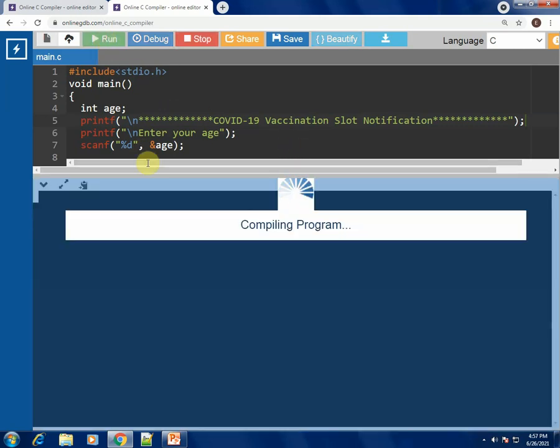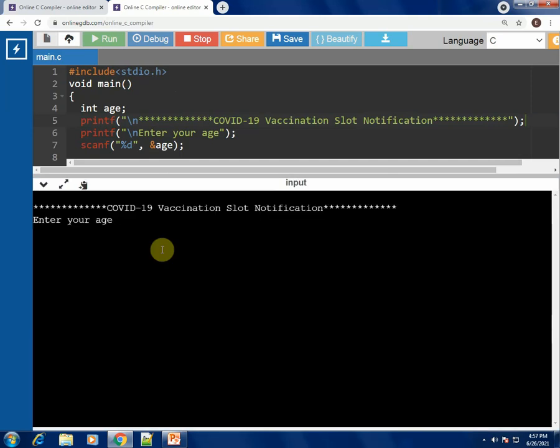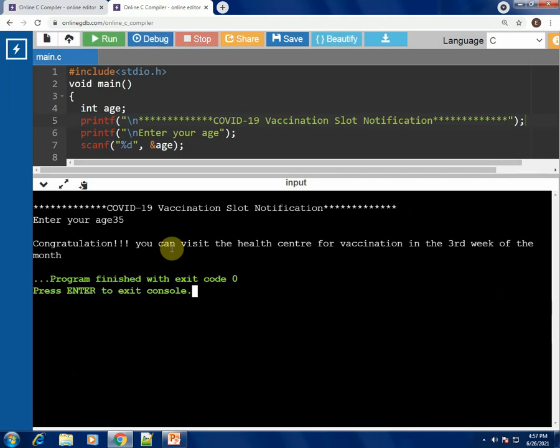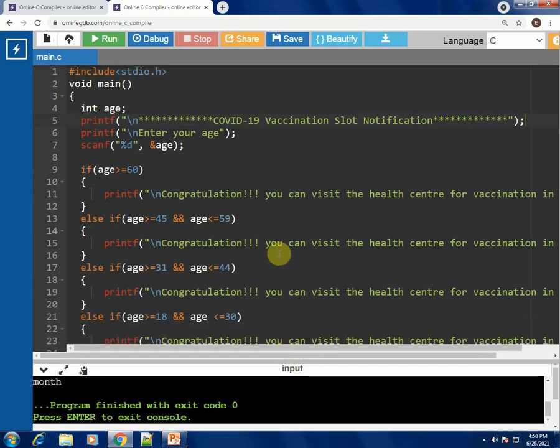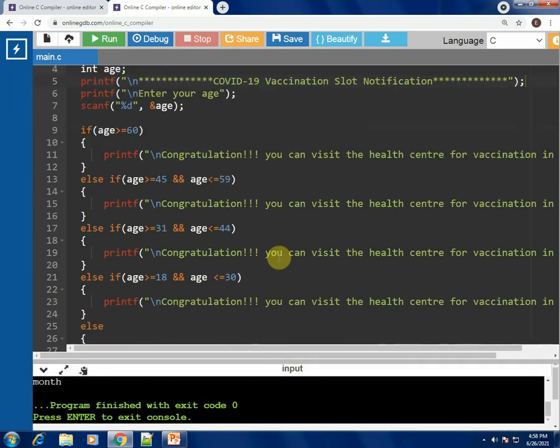Let's try out some other case. What if the person is 35 years old? You can visit the vaccination center in the third week of the month. Correct. So every case is being handled well in the program.